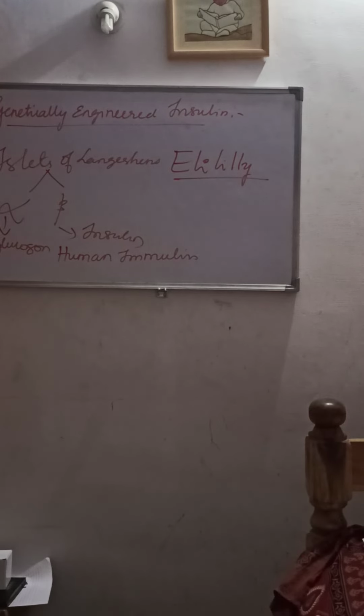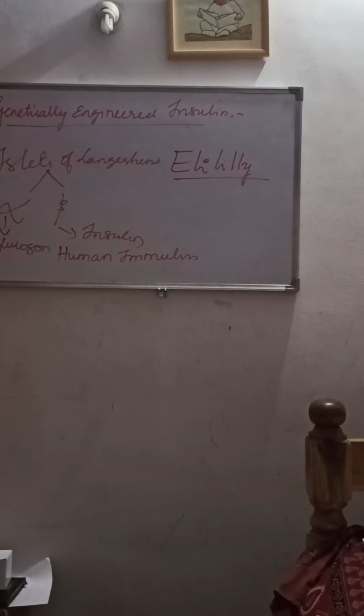As I said, all these days people were using insulin extracted from the pancreas of slaughtered cattle and pigs, which has a side effect on the human body. Now this human insulin has been developed through biotechnology by a company called Eli Lilly, an American company, for the first time.